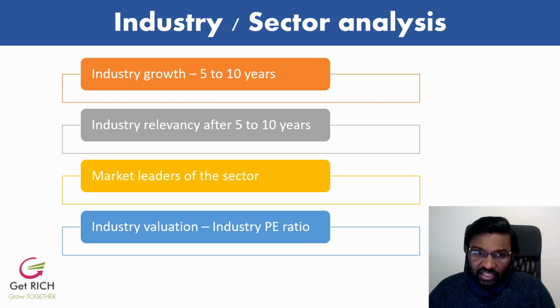Once you know the industry growth, then you have to think about the industry relevancy after 5 to 10 years. Will this industry still be relevant after 5 to 10 years? Will there be any disruption in this industry? For example, I like AMC companies. AMC companies are nothing but asset management companies, or you can look into insurance companies. These companies are underpenetrated in India at the moment, so they have huge potential, and this industry is going to grow at a pretty huge CAGR in the coming years.